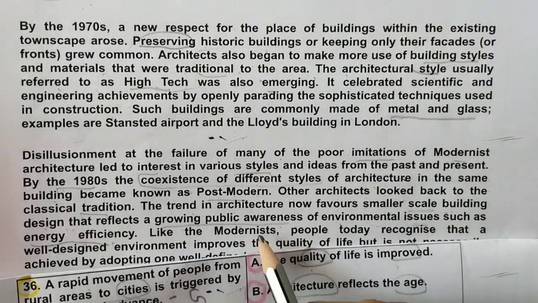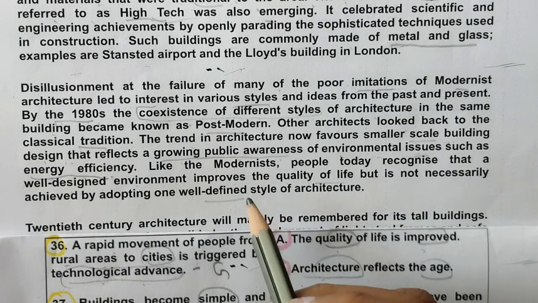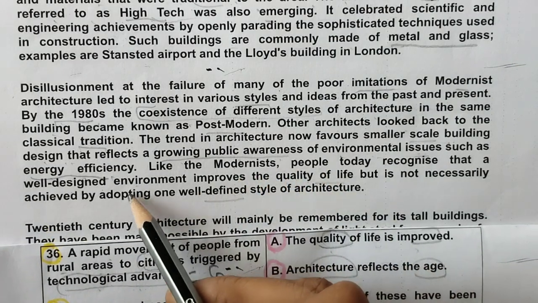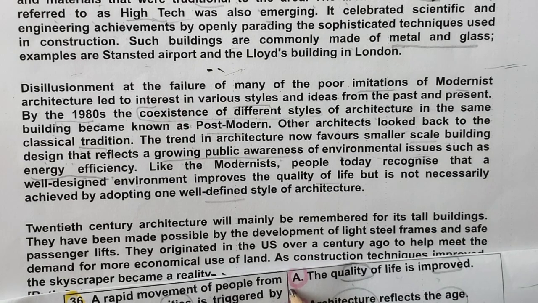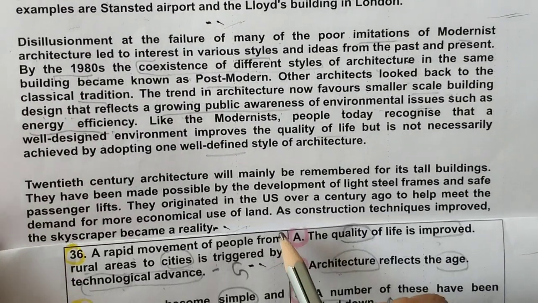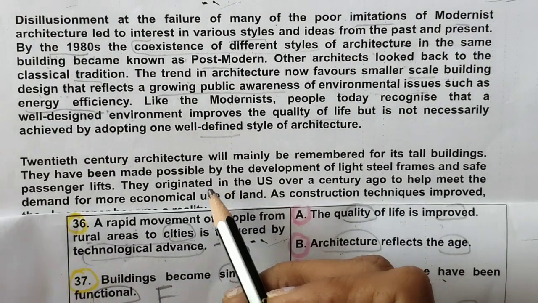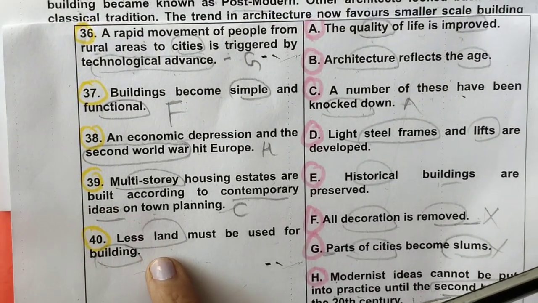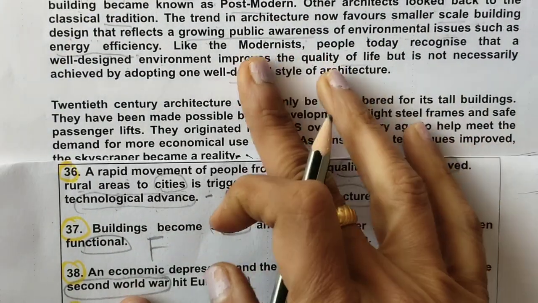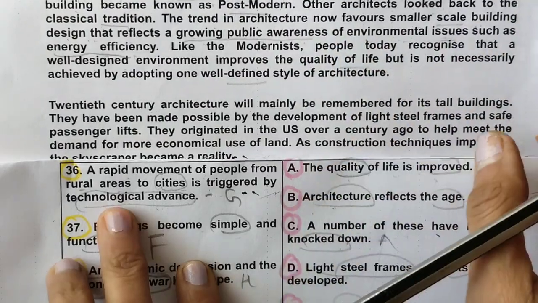So we are looking for less. Last paragraph, let's read it, follow thoroughly. We are looking for land word also. Land. So here land word was not there in these two paragraphs.